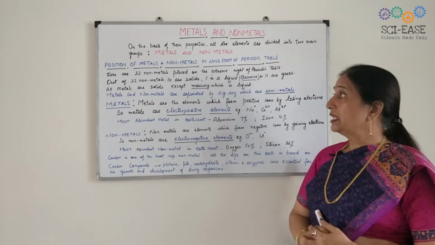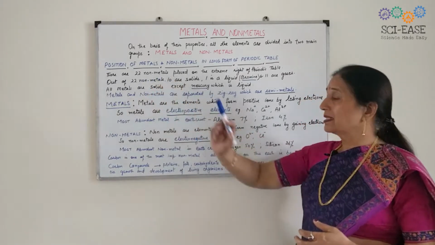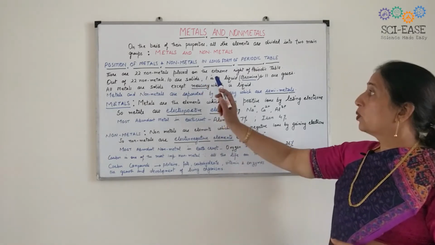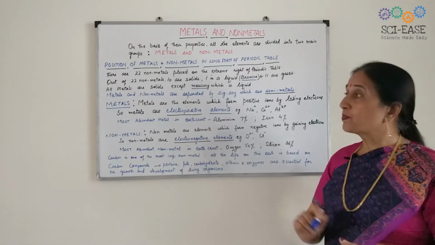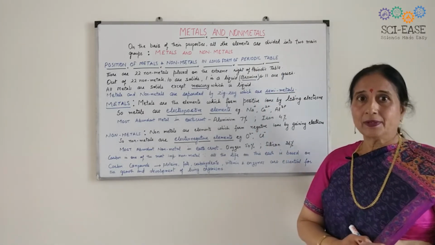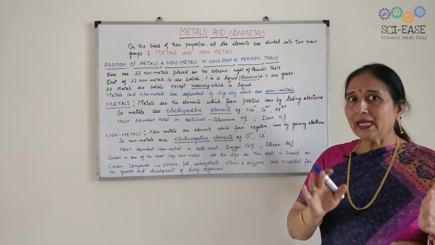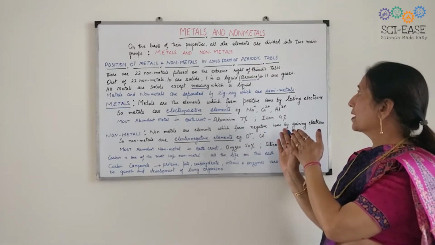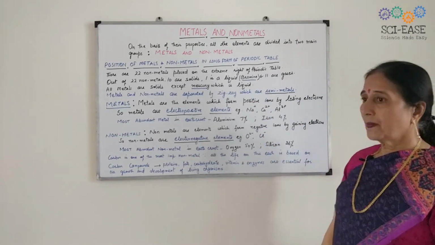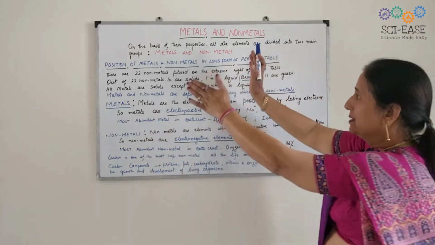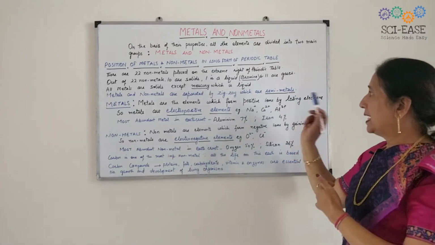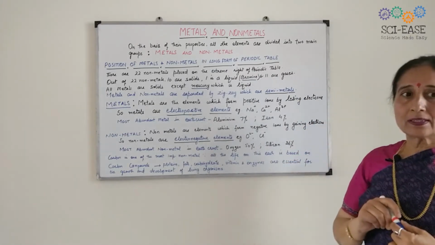Out of these 22 non-metals, 10 are solids, 1 is a liquid, that is bromine, and 11 are gases. So non-metals are mainly solids and gases except 1, bromine. So I've told you that metals and non-metals are separated by a zigzag, where the semiconductors are.